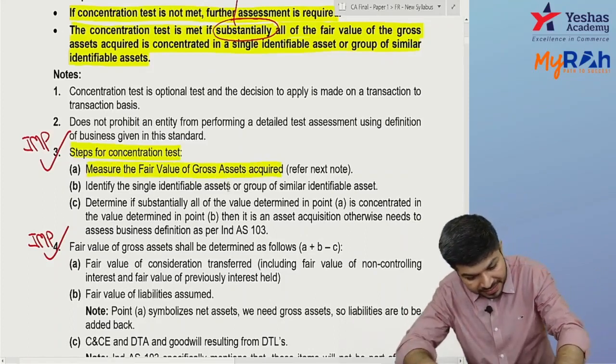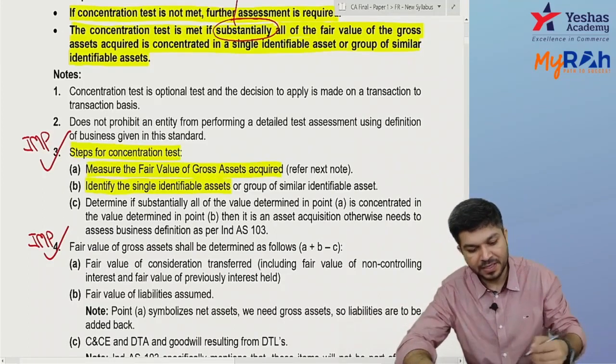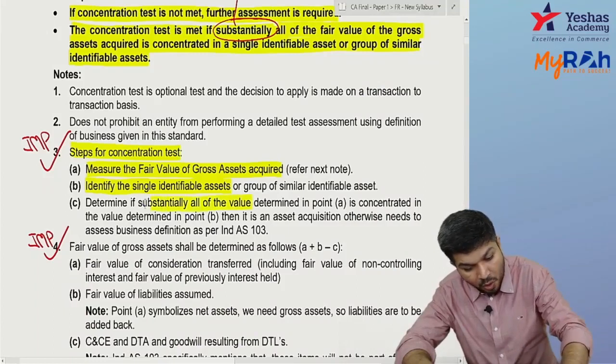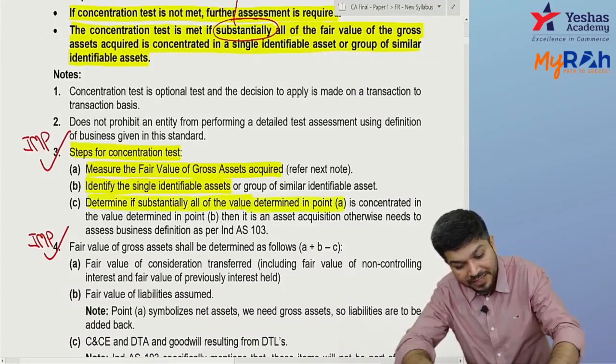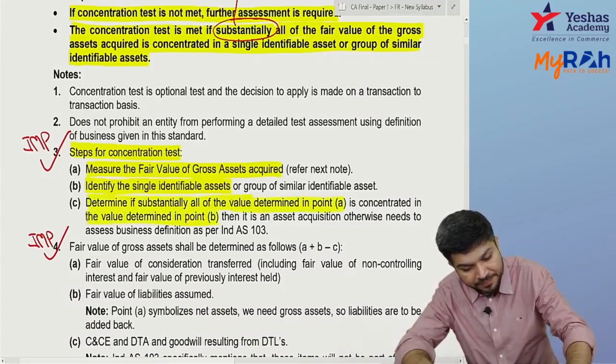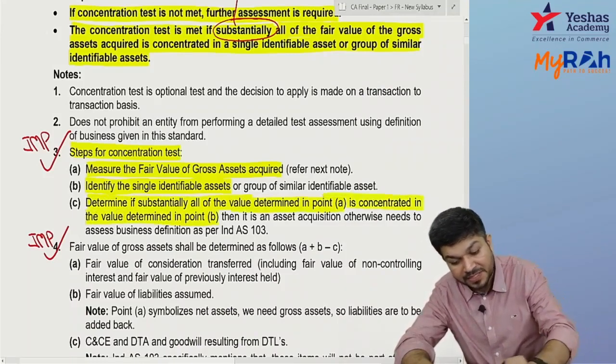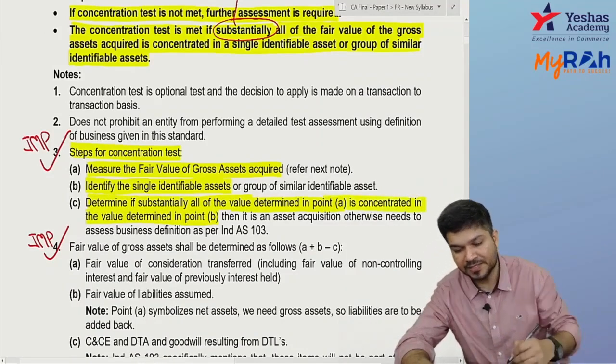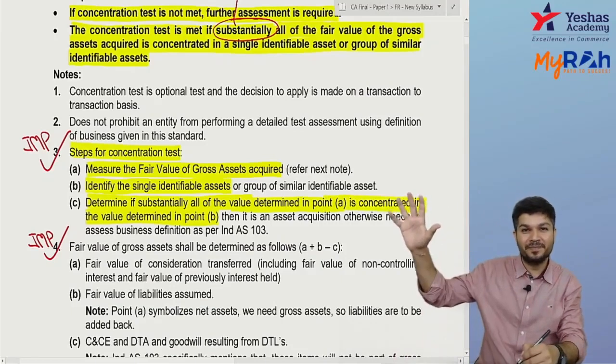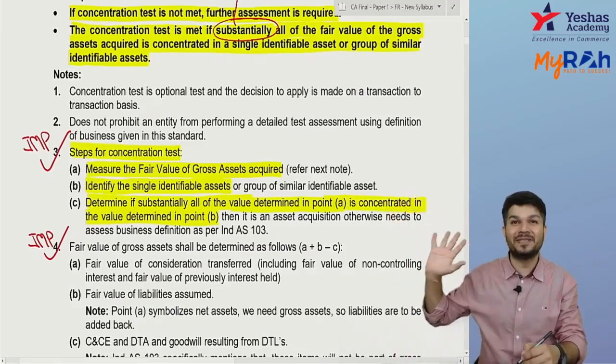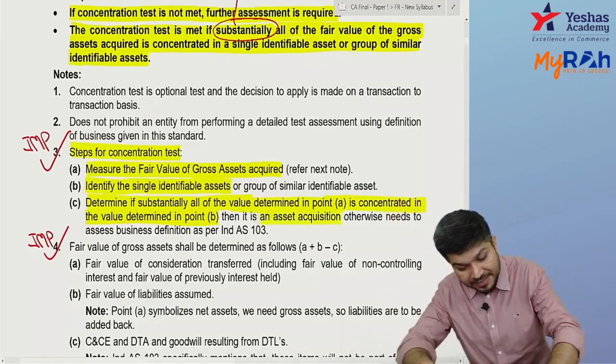Now identify the single asset in that and see if substantially all of the value determined in A is concentrated in B. If the fair value of gross asset is 1000 and the single asset is 950, then it is an asset acquisition.